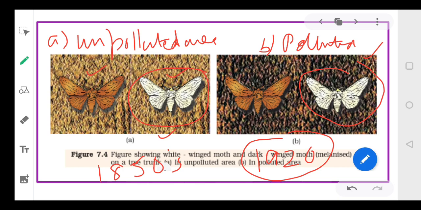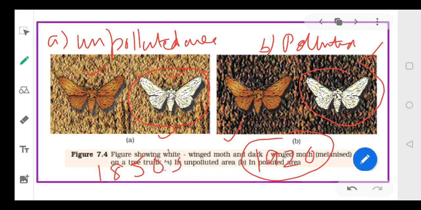So the predators were eating the white-colored moths after industrialization. So you can see, we can compare the survival ability in both conditions.